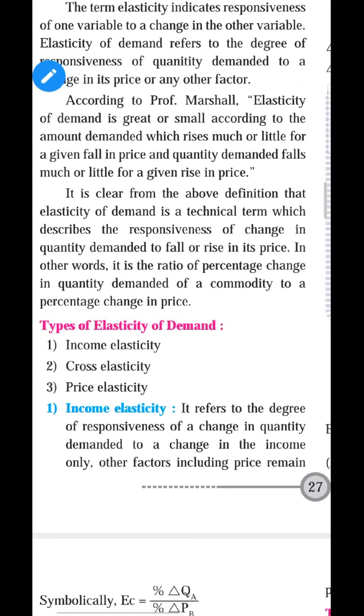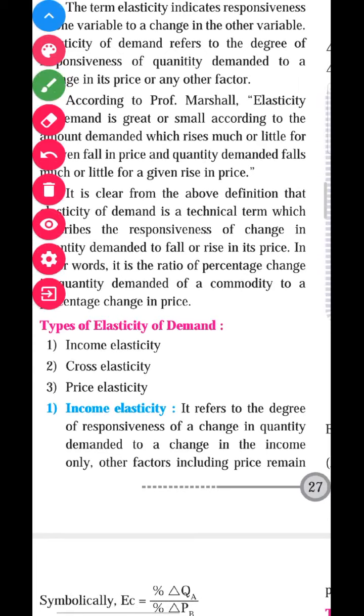When the income of the person increases, demand also increases, and when income decreases, demand also decreases. So there is a direct relationship between income and demand, and an inverse relationship between price and demand.